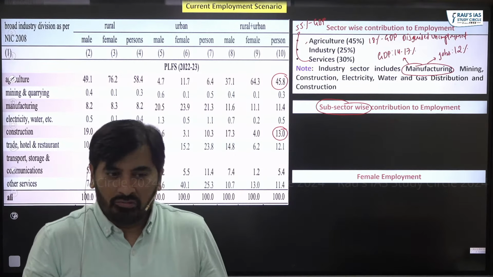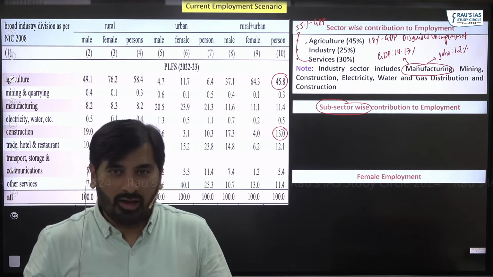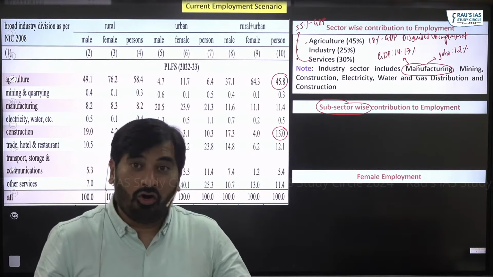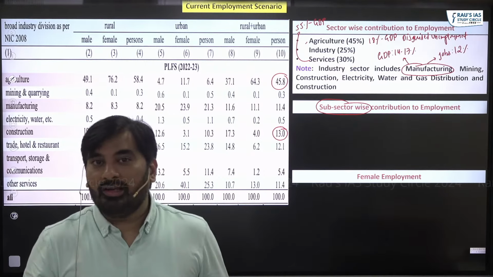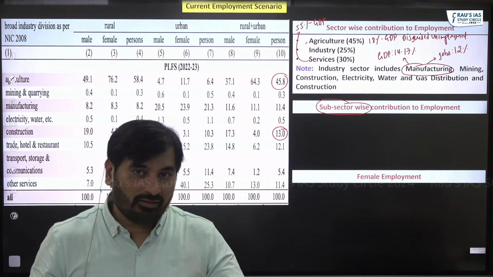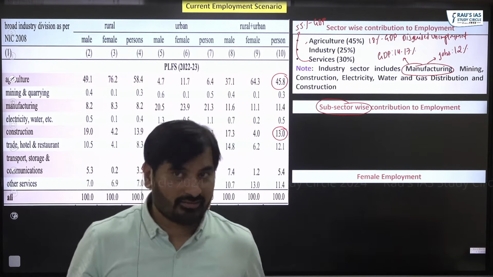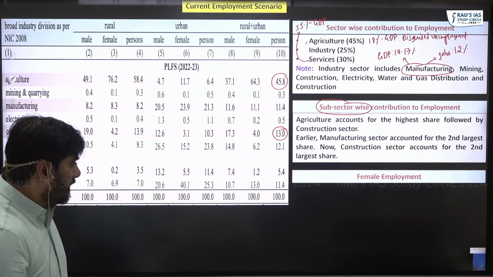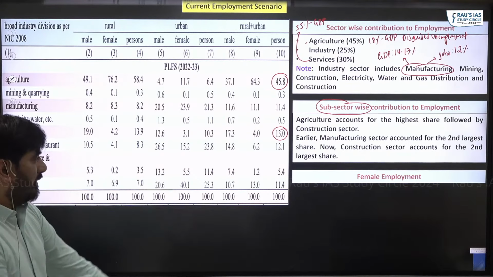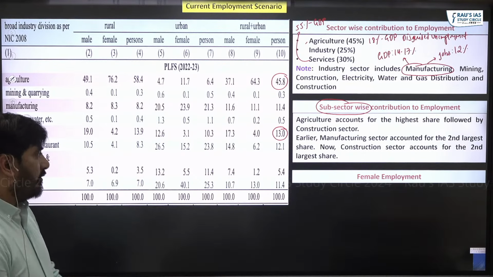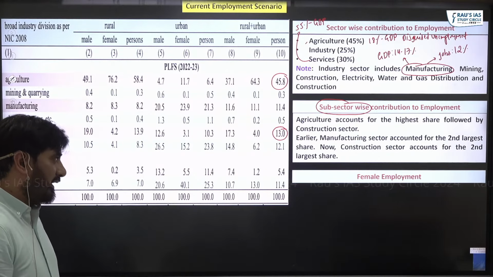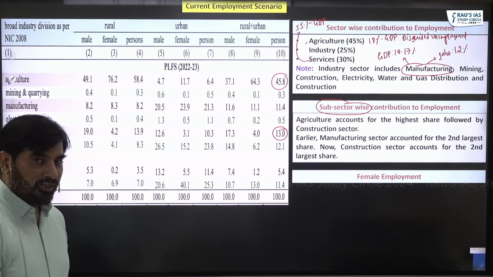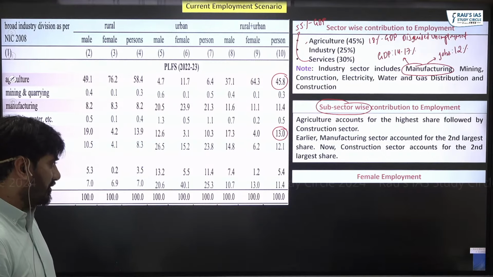The reason being, you must be knowing, as part of Amrit Kal, government is focusing a lot on creation of infrastructure. That is why we are able to create a number of jobs in the infrastructure or the construction industry. So please remember the trend. Agriculture accounts for the highest share, followed by construction. Earlier, manufacturing accounted for the second largest share, but now construction has overtaken manufacturing.